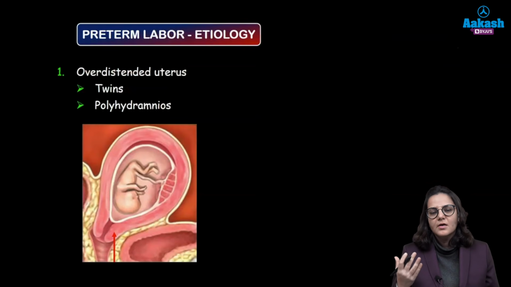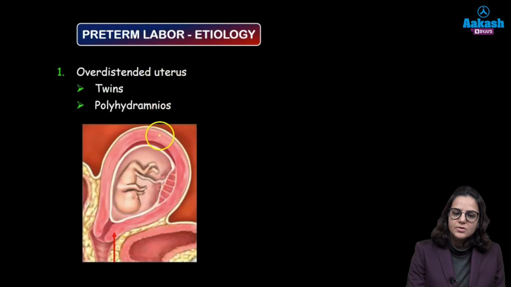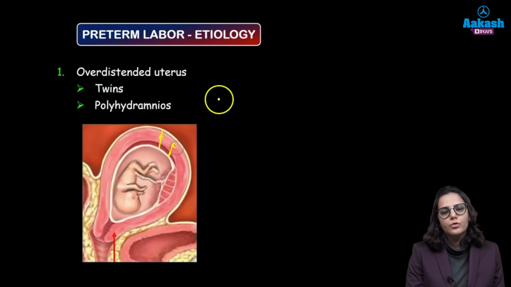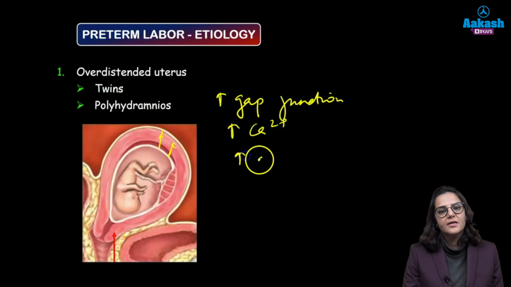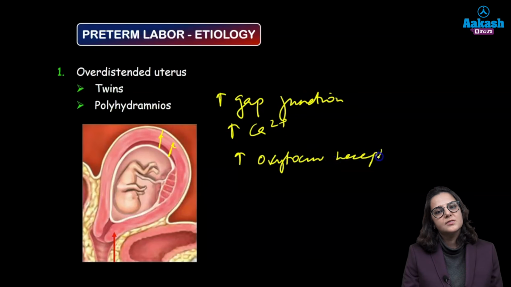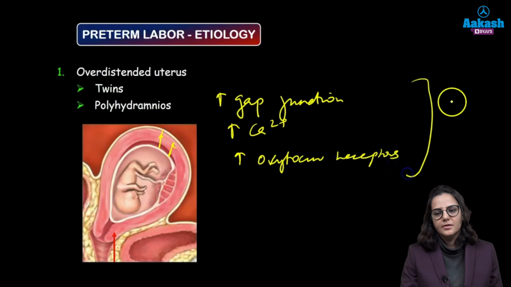So what is it? First of all, overdistension of the uterus. Whenever the uterus is overdistended, what will it do? It will increase the gap junctions. There will be an increase in the calcium ion influx. There will be an increase in the oxytocin receptors. And all of this, what is it going to do? It is going to initiate labor, right?